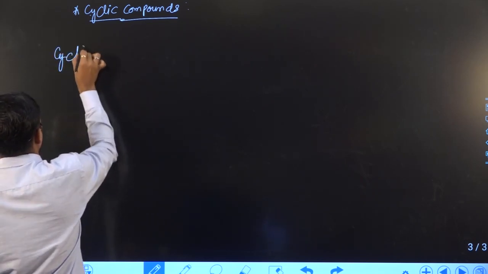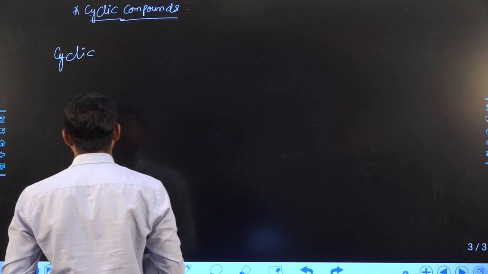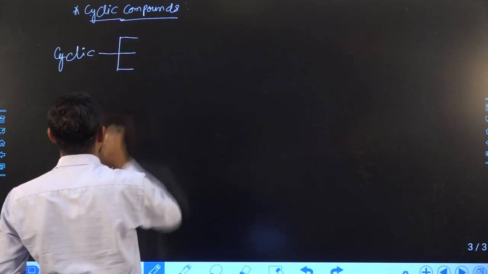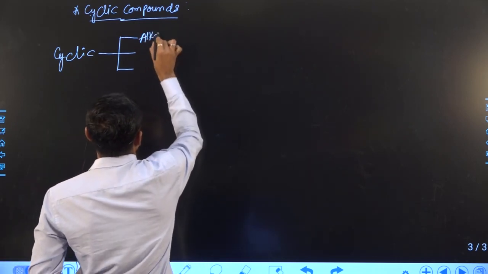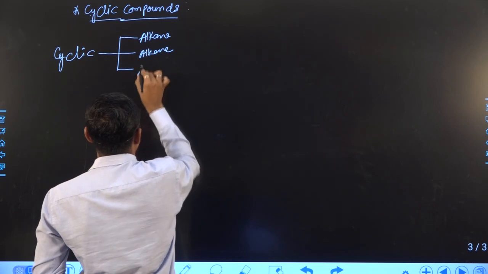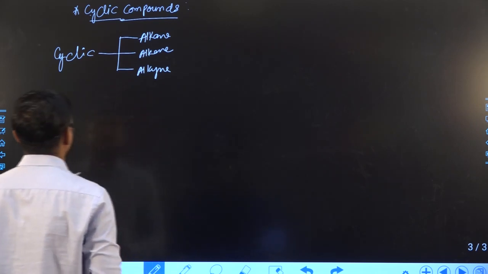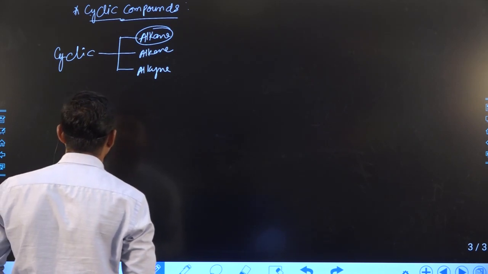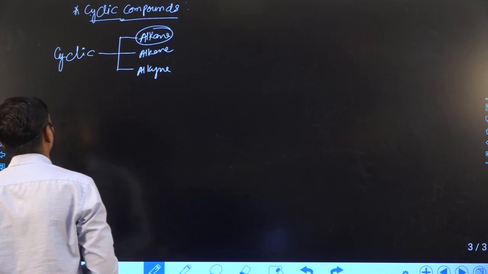Cyclic means it forms a cycle. First, if we understand one example, then we can get some clarity about cyclic. Cyclic is divided into three parts: cyclic alkanes, cyclic alkenes or cyclic alkynes. But mainly in this lecture we will discuss cycloalkanes. Alkane is nothing but a saturated compound, and saturated means all bonds are single bonds.